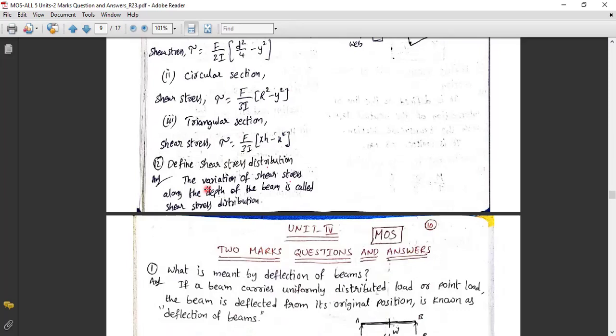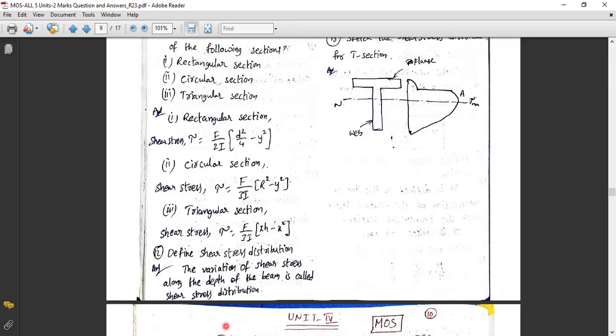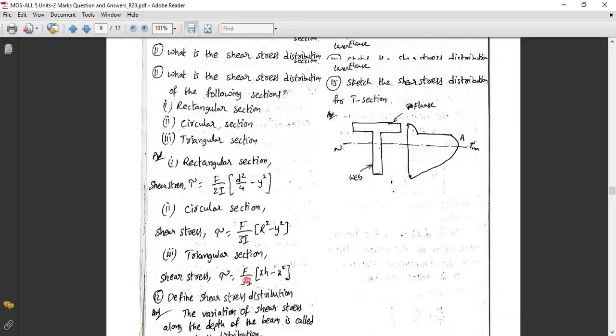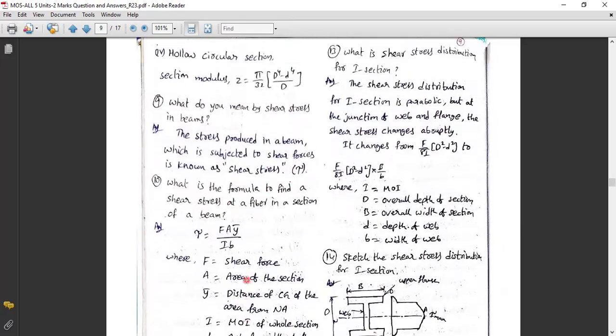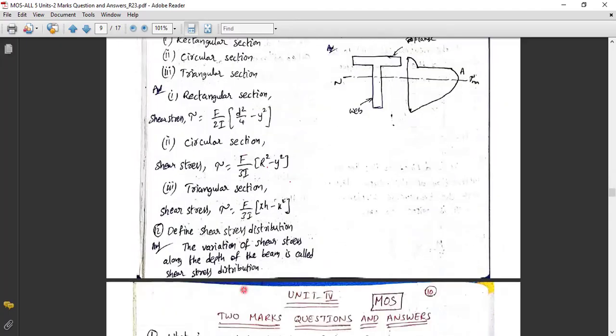Then the 12th question: define shear stress distribution. How is the shear stress distributed? The variation of the shear stress along the depth of the beam is called shear stress distribution. So it is only along the depth of the beam.